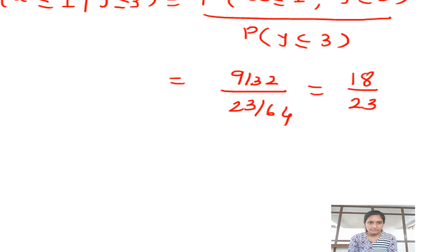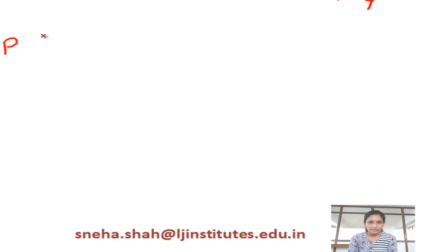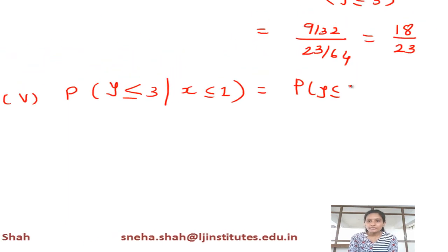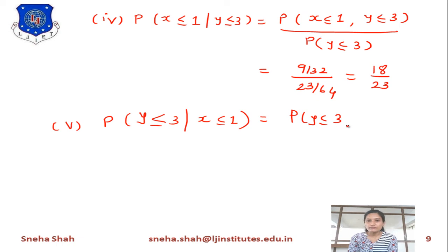Now the next term you have to find is the probability of y less than or equal to 3 when x is less than or equal to 1 is given. So for this we will use the joint probability of these two, meaning the probability of y less than or equal to 3 and x less than or equal to 1. Now this term is given to you, so it comes in the denominator, the probability of x less than or equal to 1.